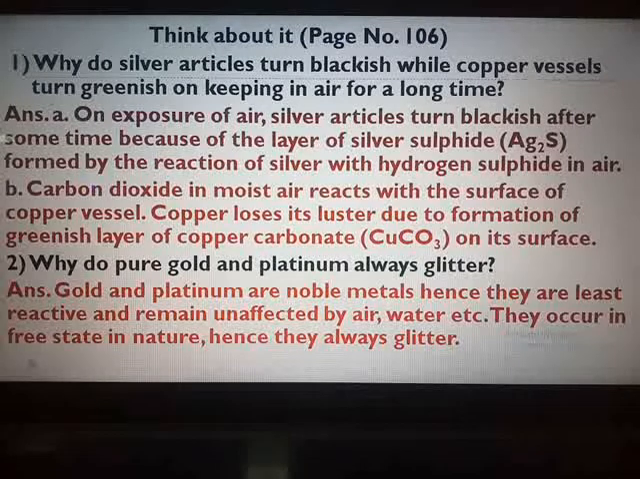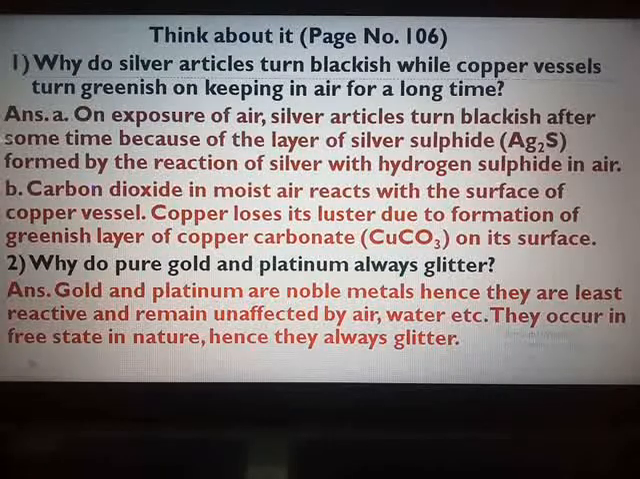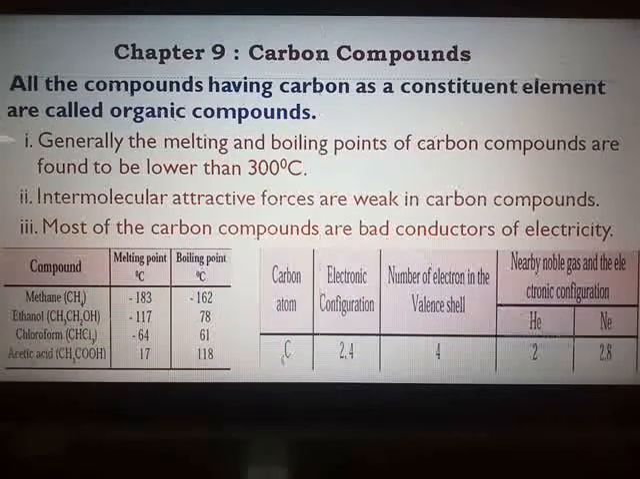Now we start with the last, lengthiest chapter of the syllabus, that is chapter number 9, carbon compounds. Though it is a very lengthy and boring chapter from your side, still as far as possible I have tried to make it short, sweet, and the important topics I am covering in my videos ahead. So each and every video you have to watch if you have to prepare your base for carbon compounds. So let us begin with chapter number 9, carbon compounds.